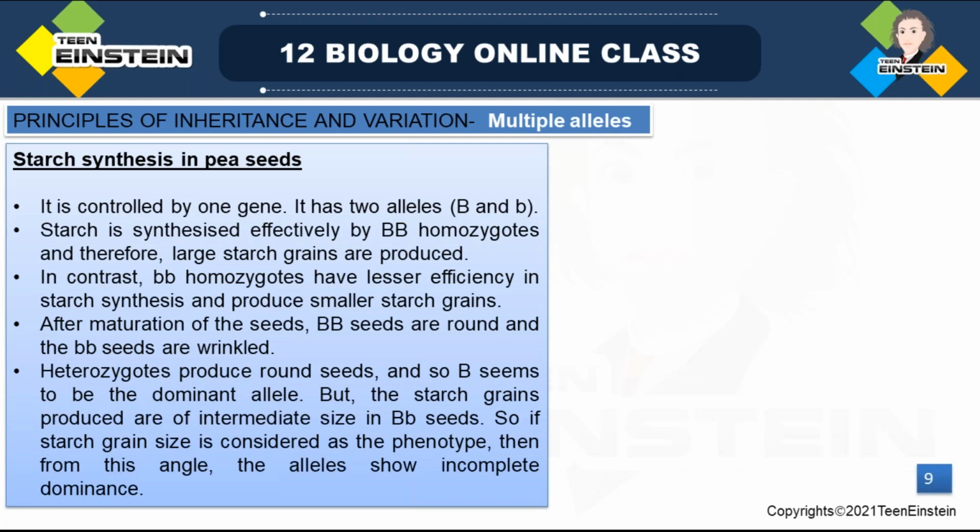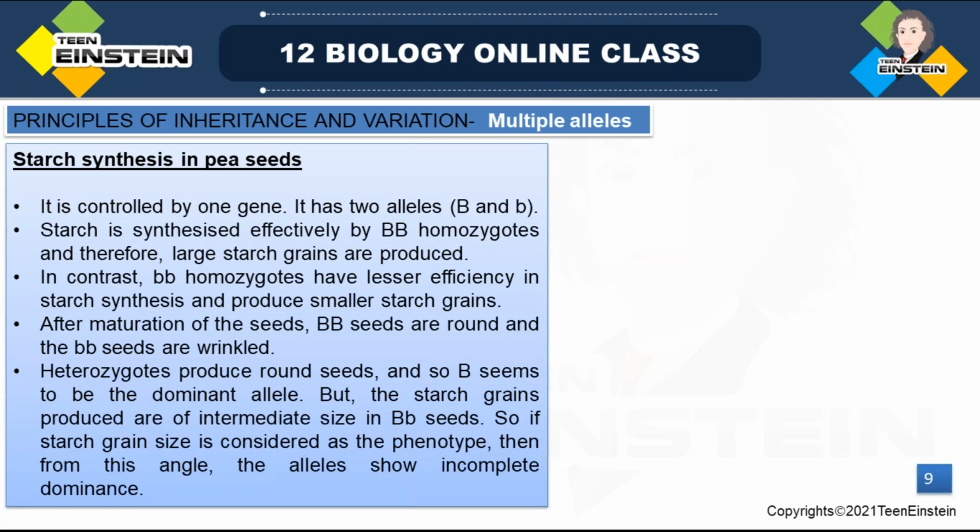And the ABO blood group of humans was an excellent example for multiple alleles also. Multiple alleles means more than 2 alleles for a gene. Usually we say that for one gene there are 2 different forms, one dominant and one recessive, or slightly altered forms. That is called alleles, right? So usually in normal cases there will be 2 alleles, but sometimes there will be more than 2 alleles for a gene. That also will give the same kind of character, but the alleles will be slightly different. So the ABO blood group is an example for codominance and multiple alleles.